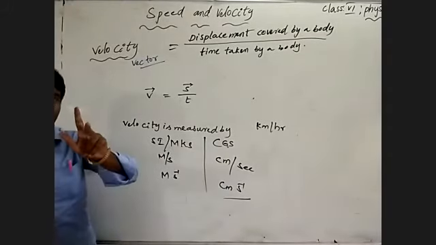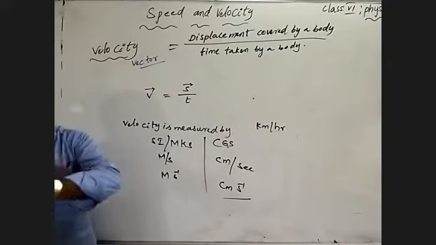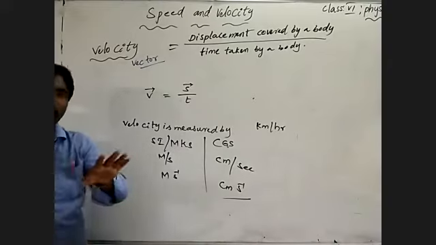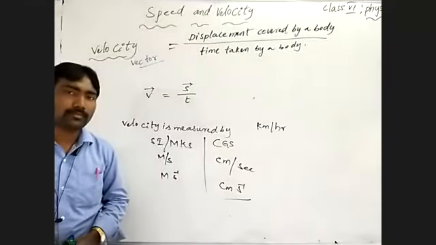Just one change: one is a scalar quantity, one is a vector quantity. One is measured by distance, one is measured by displacement. That much only is the change; the rest remains the same. Understand?